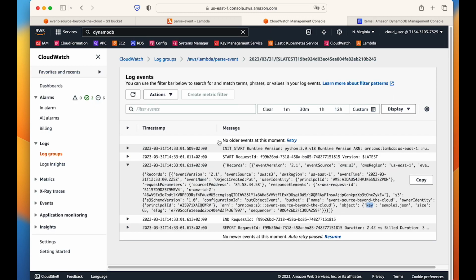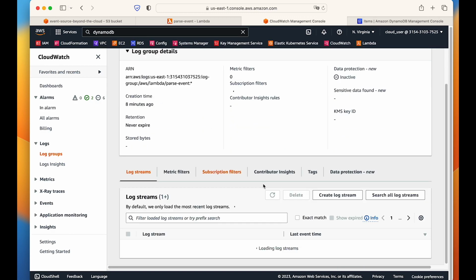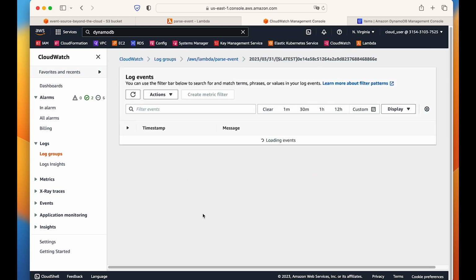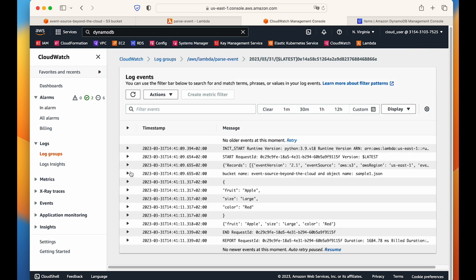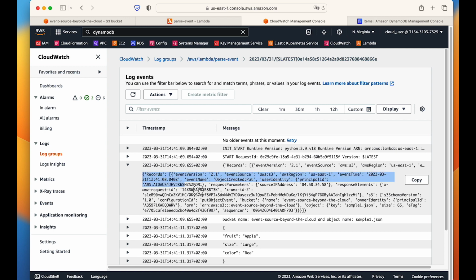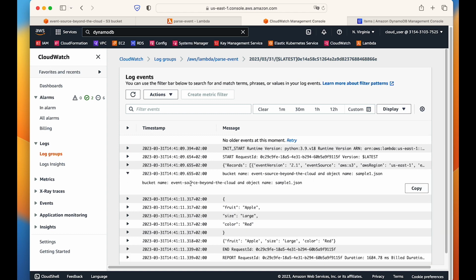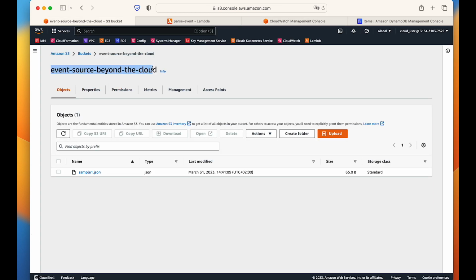And as soon as it triggered the event, we see here, let's see if it created another log. Yeah, the second log is here, and we will open this one and we see this one. So this is our first event. This is our first print, and this is the event. And then this one is the bucket name. My bucket name is event source beyond the cloud.